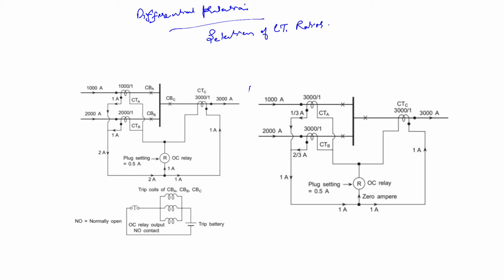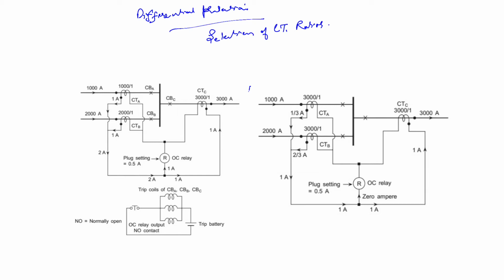However, if we choose this CT ratio, then we will have a current of 1 ampere here, 1 ampere here, and here the total current is 2 ampere, while the other total current is 1 ampere. So 1 ampere will go to the overcurrent relay and it will trip.